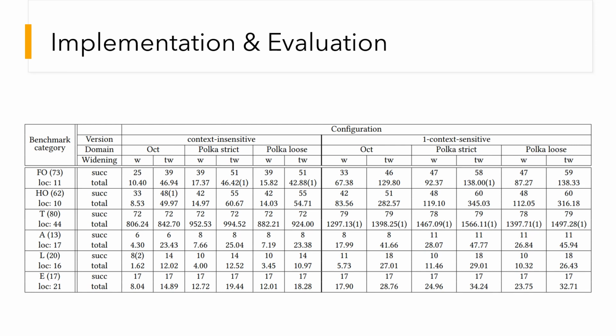For both context-insensitive and context-sensitive configurations, we can see that richer abstract domains help. For instance, Polka can verify more programs than octagons, but naturally takes more time. Further, context sensitivity also helps. For instance, context-insensitive loose Polka with threshold widening can verify 217 programs, while the context-sensitive version can verify 244 programs.